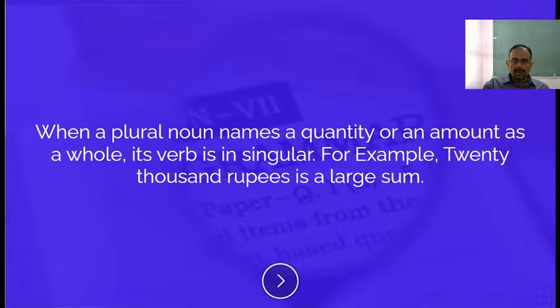When a plural noun names a quantity or an amount as a whole, its verb is singular. For example, 20,000 rupees is a large sum.